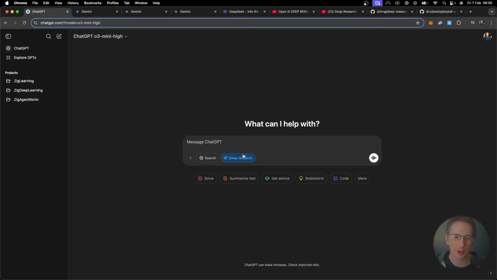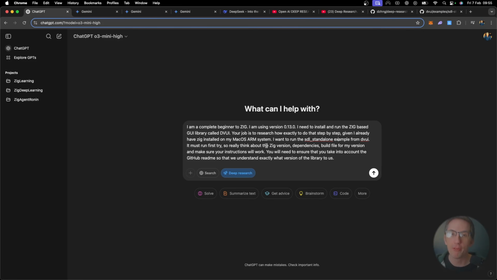Now, let's give OpenAI Deep Research, Google, all of these guys, and the open source research one the same task. Can they figure this out? Let's find out. I'm going to be overly nice here to see how well these models do. I probably shouldn't be so kind, but I'm going to. I'm a complete beginner to Zig. I'm using version 0.13.0. I need to install and run the Zig-based GUI library called dvui.